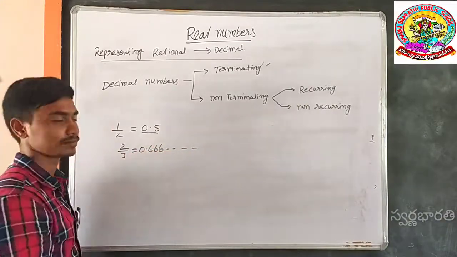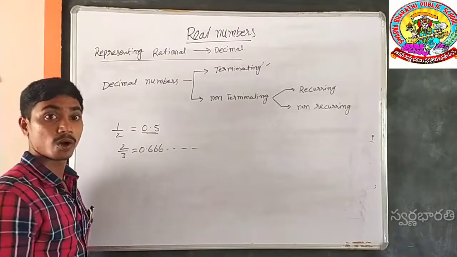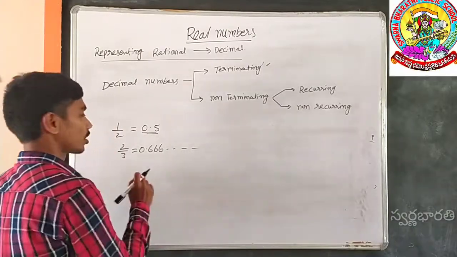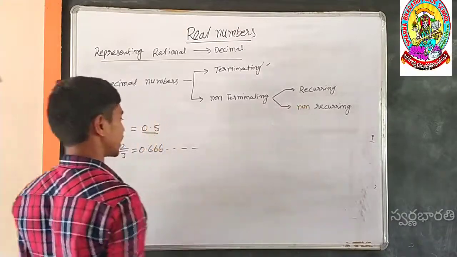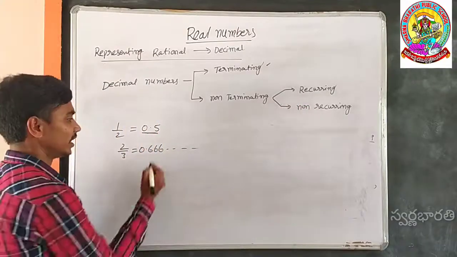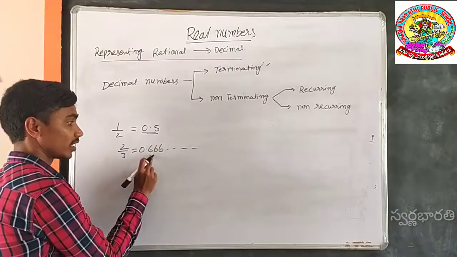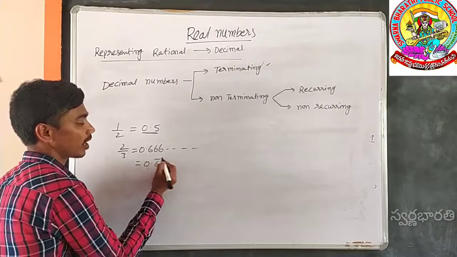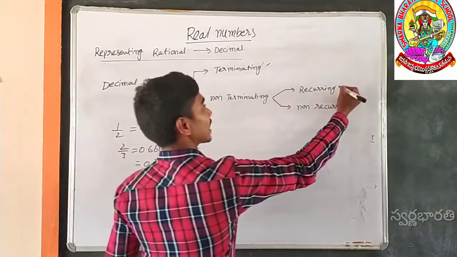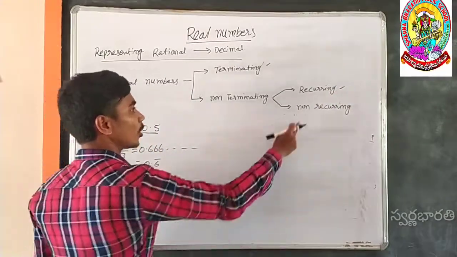It does not end. It is called a non-terminating decimal. Here non-terminating decimals are again divided into two types, recurring and non-recurring. Recurring means repeated. Here 6 is repeated. It does not end but 6 is repeated, so it is called 0.6 bar. It is a recurring decimal.